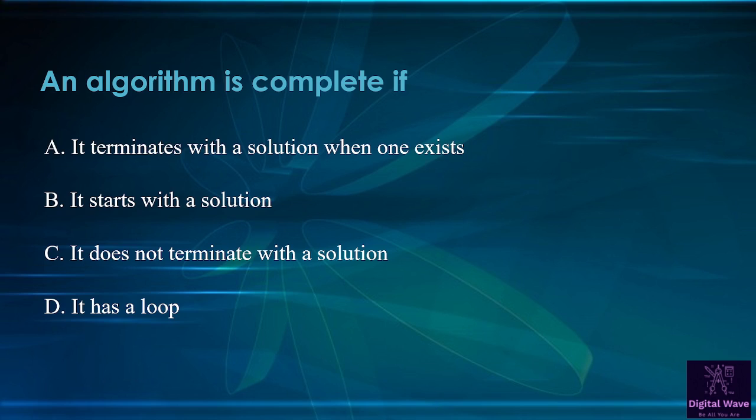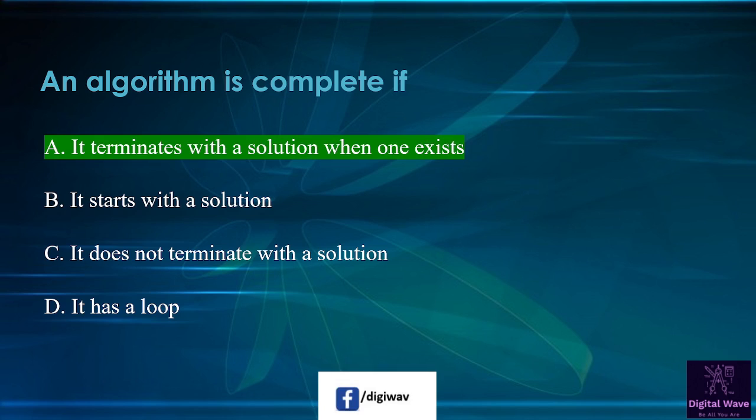Next question is, an algorithm is complete if it terminates with a solution when one exists. Second option is it starts with a solution. Third option is it does not terminate with a solution, and the fourth option is it has a loop. So right answer will be it terminates with a solution when one exists.